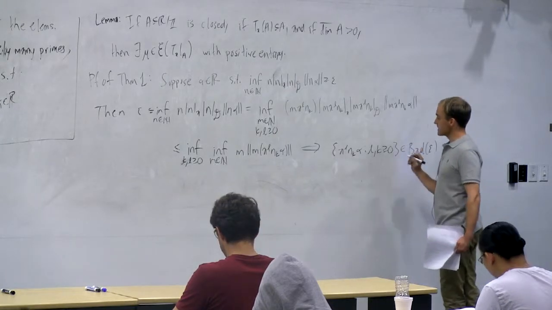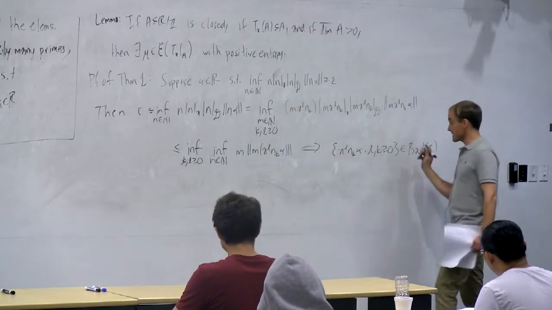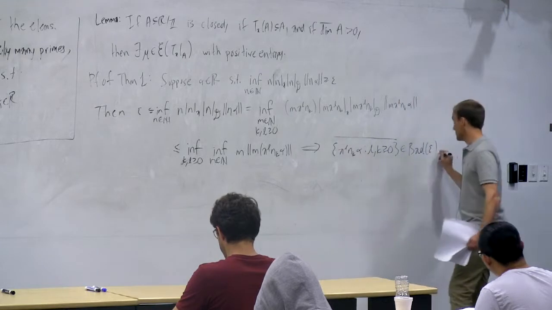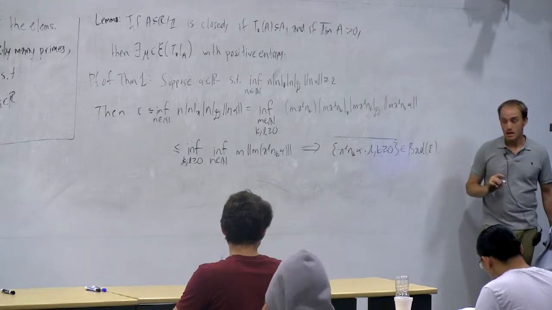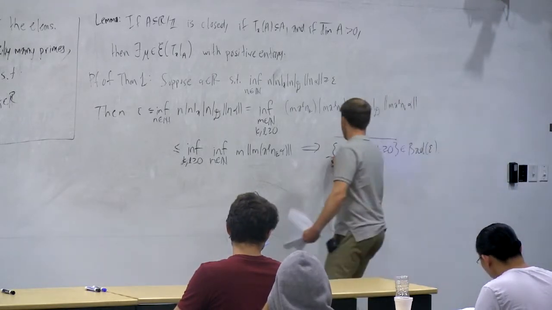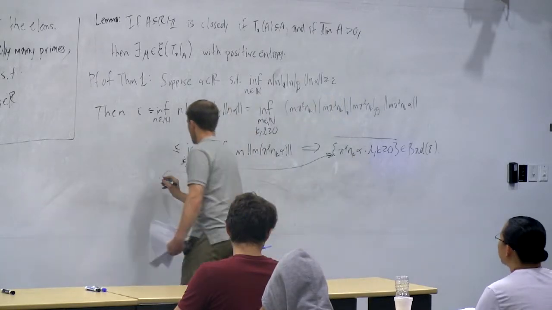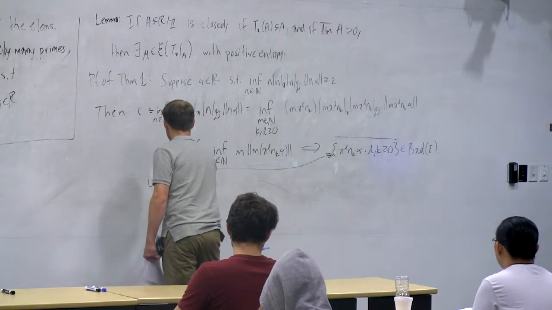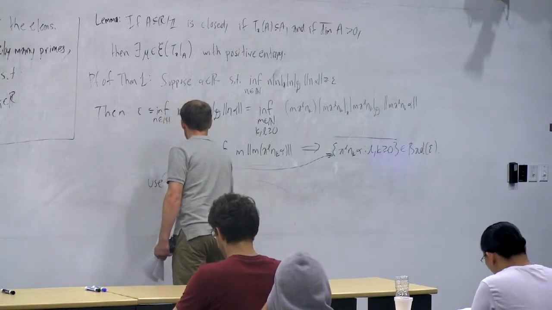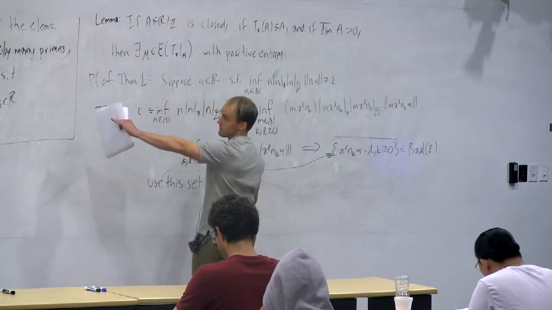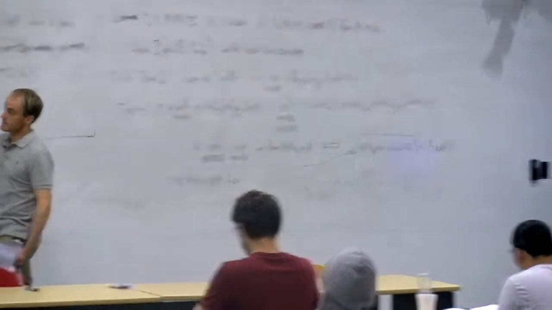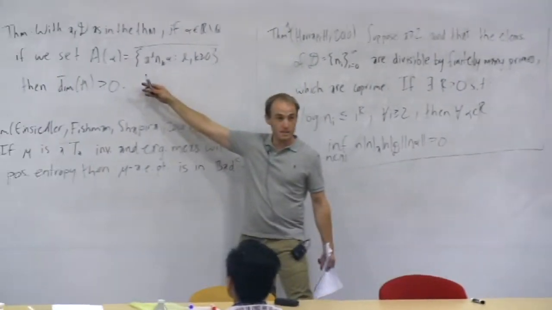And in fact, since bad epsilon is a closed set, the closure of the set is in bad epsilon. But this set is an A invariant set. You can use this set together with the theorem on the far left-hand side. The theorem on the far left-hand side tells you that the dimension of that set is bigger than 0.